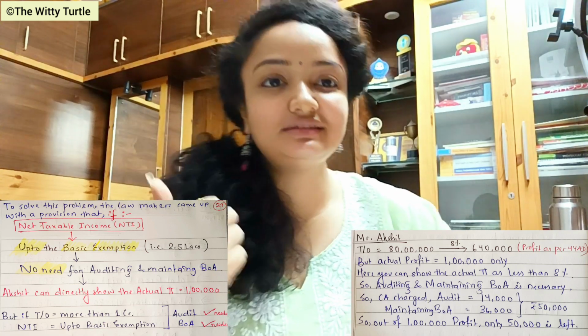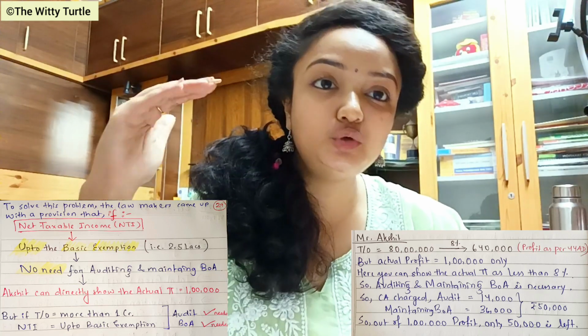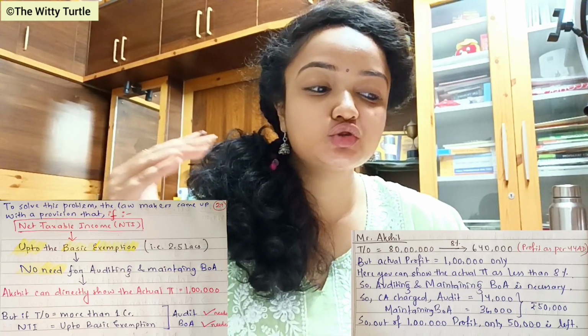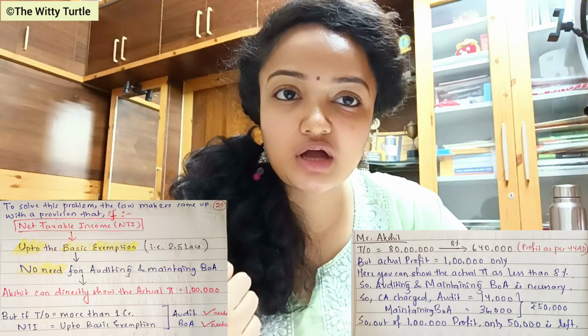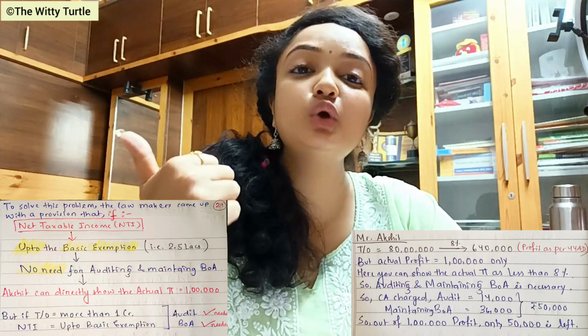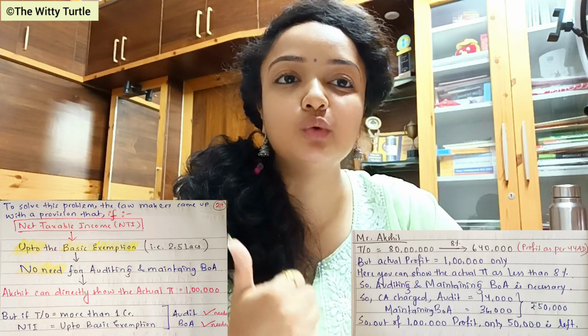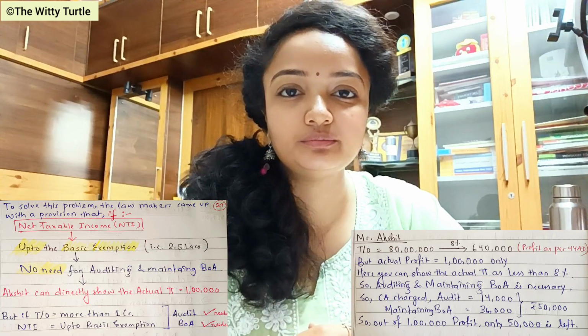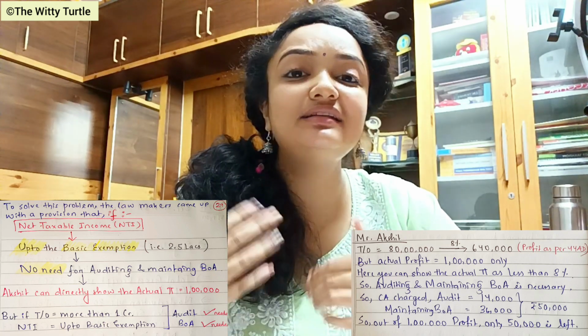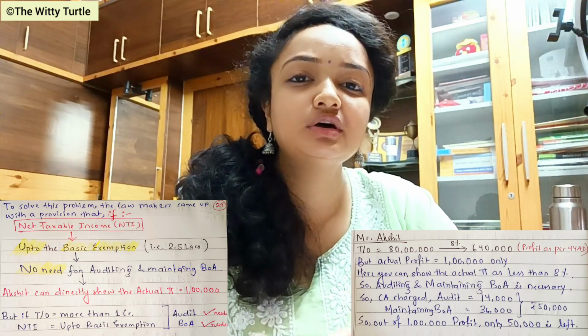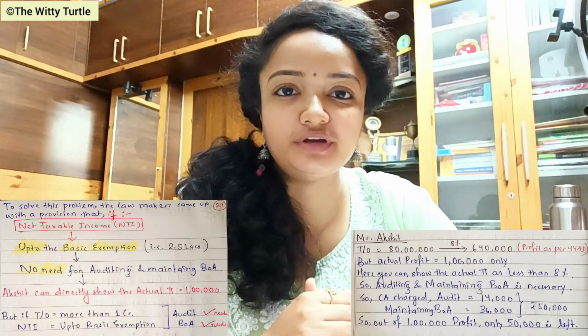So if your net taxable income, or NTI, is up to the basic exemption, in that case you are not supposed to maintain the books of accounts, and you do not need to get your books of accounts audited by any accountant, right? So in this case, what happens? The SSE can directly show a profit of 1 lakh rupees, which is the actual profit, right?